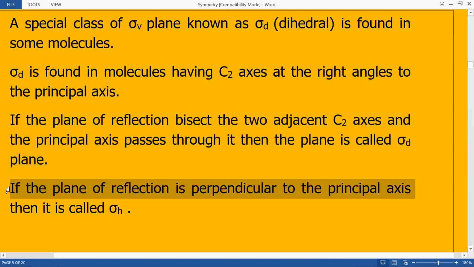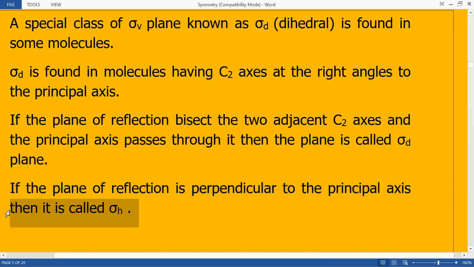In case the plane of reflection is perpendicular to the principal axis, then that plane of reflection is denoted by the symbol sigma H. So basically there are two types of planes of reflection, sigma V vertical and sigma H horizontal. A sigma V plane sometimes can be denoted as sigma D if the conditions required for the plane to be a dihedral plane are satisfied.